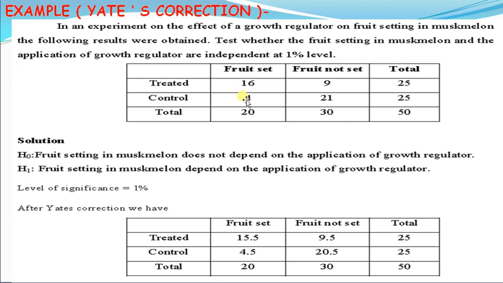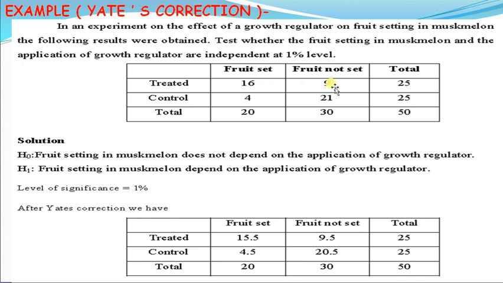To increase the cell frequency as suggested by the correction, we have to add 0.5 here. After adding 0.5 to 4, it becomes 4.5. Since this becomes 4.5, we have to subtract 0.5 from 16, and 16 becomes 15.5. Then our first column total will be unaffected. If we take 15.5, our column total increased by 0.5, so we subtract 0.5 from 9, that is, we get 8.5, because our column total is 24.5.